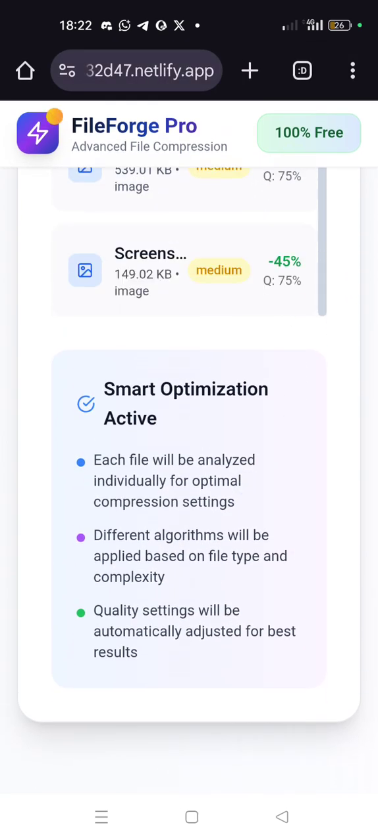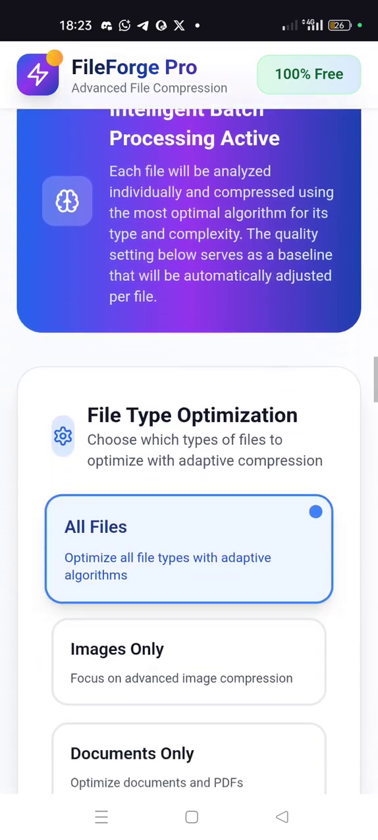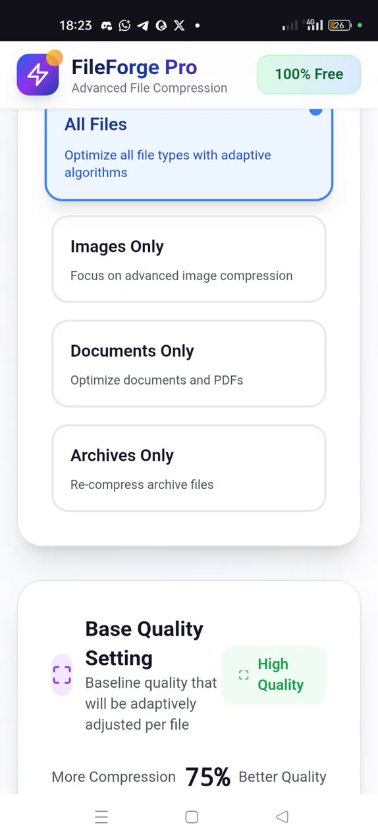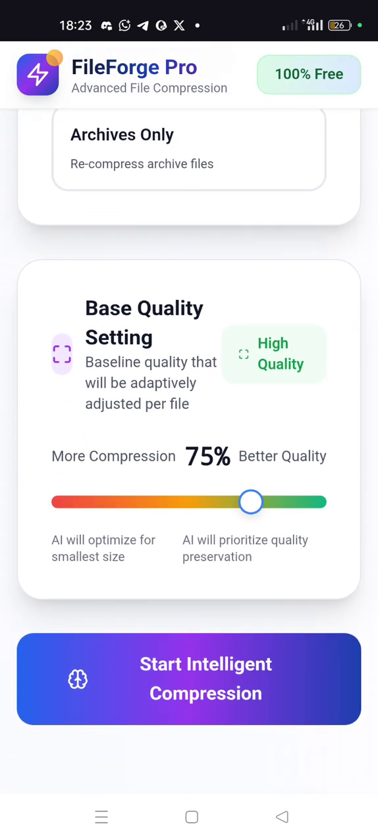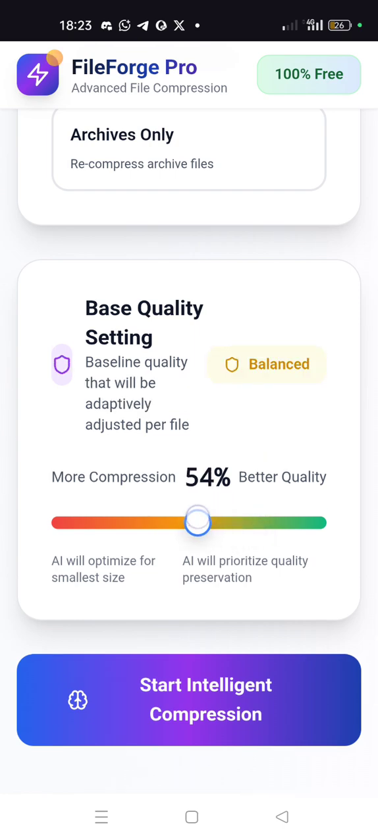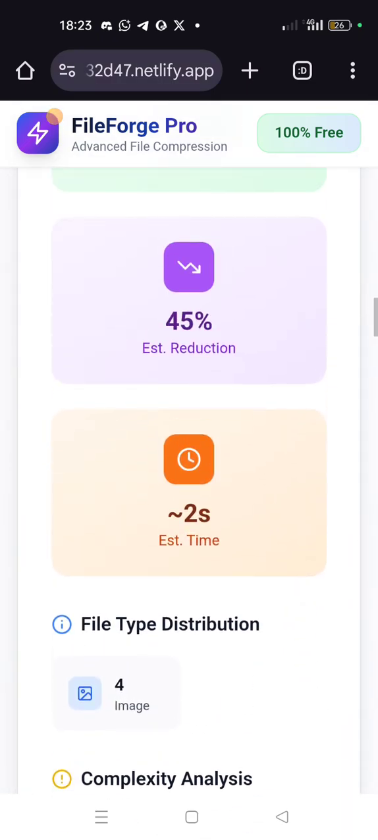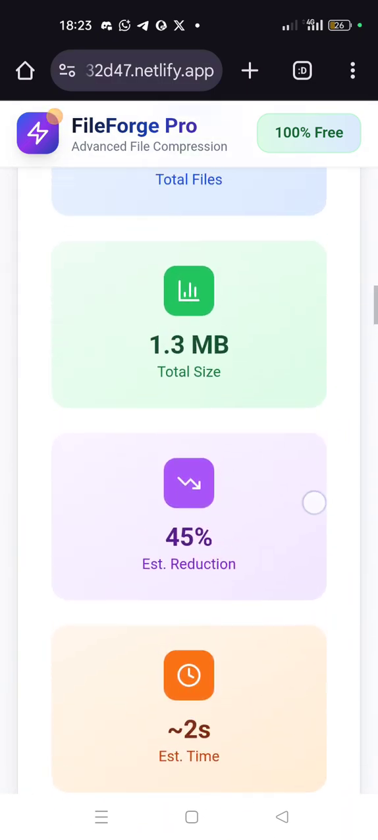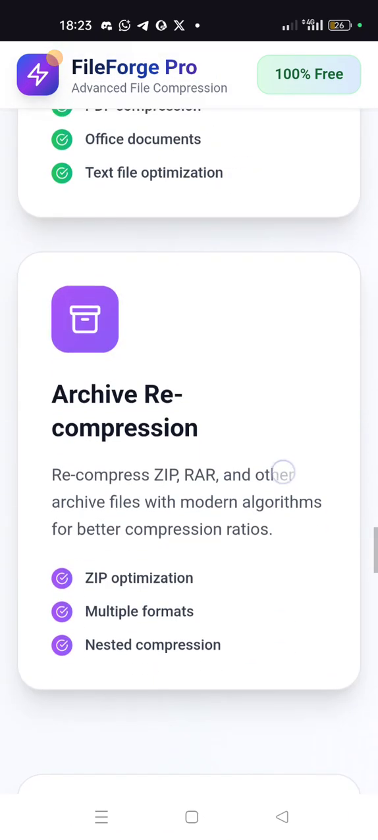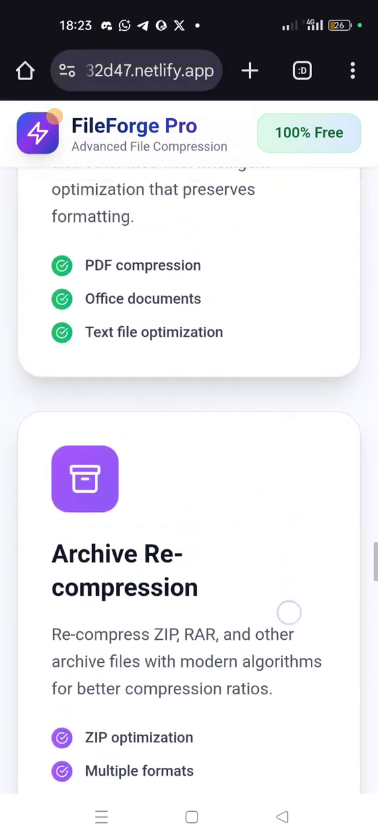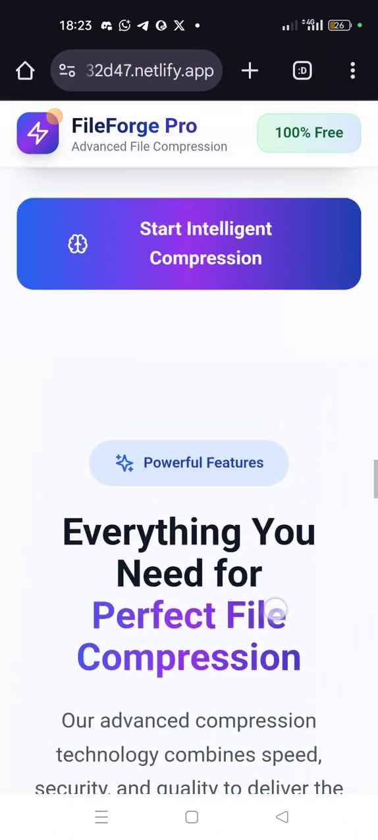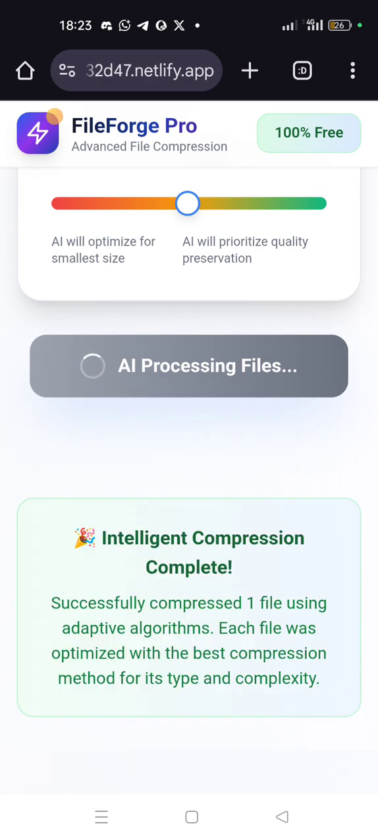And as you can see, we can go ahead and you can still reduce more to maybe 50%. Let me do 50%. If you remember, the original total file size is 1.3 megabytes. Then we go to start intelligent compression.